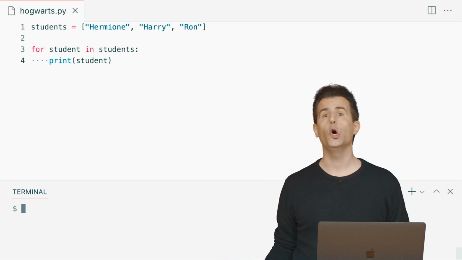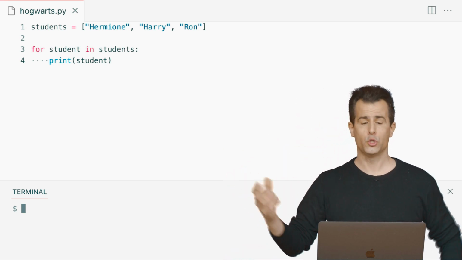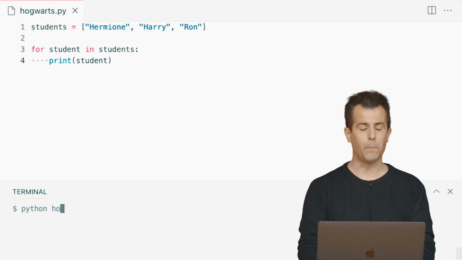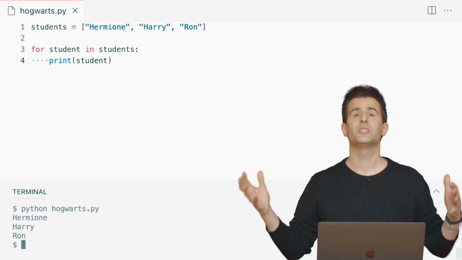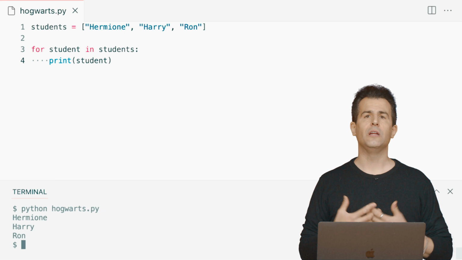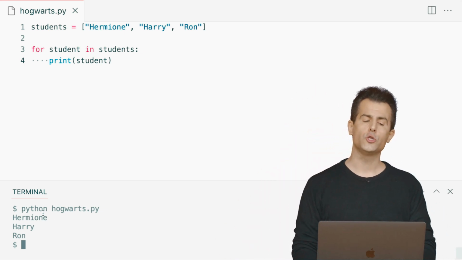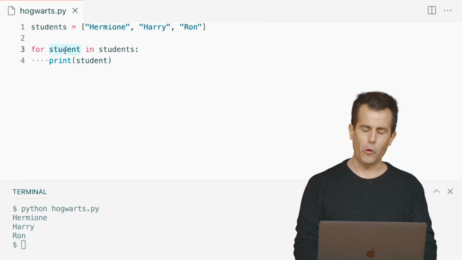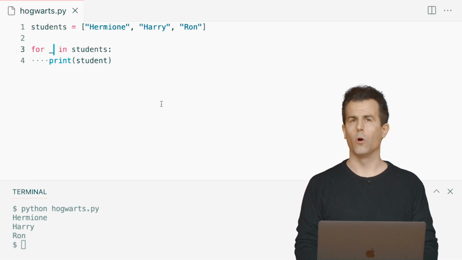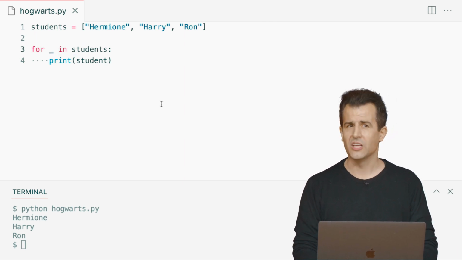These 2 lines of code, this loop, will print all of those students for me one at a time. So if I now run python of hogwarts.py, there's the same list, but I don't need to know in advance how long that actual list is. Now, notice I made a conscious decision here. I didn't call this variable underscore, because this time I'm using the variable.